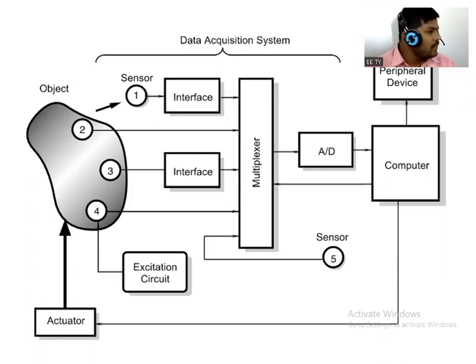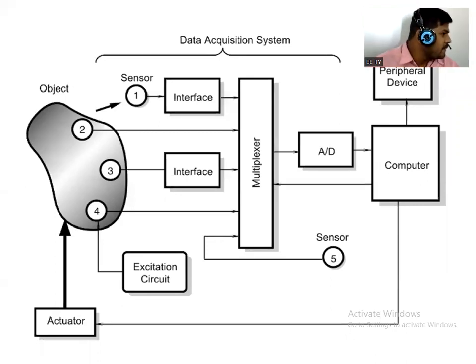So this system will include a number of equipment, like a signal conditioner. Suppose there is a low level signal and I want to convert it into a high level signal. So some signal conditioner is required depending upon the signal obtained from the sensor. Again, in my system, some microprocessor or microcontroller is required, that means one computer unit.